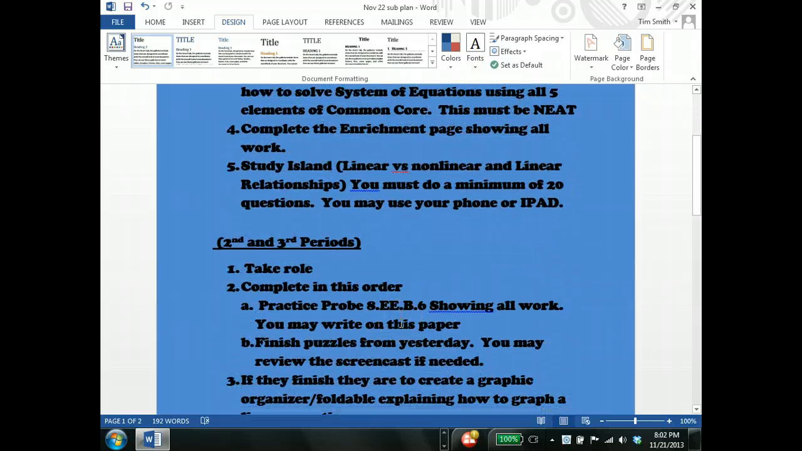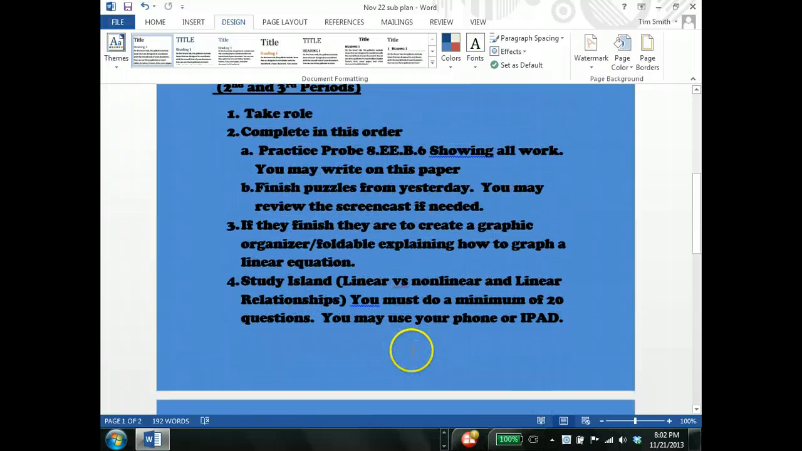Now, if you're in my second and third blocks, here's what your assignment's going to be. You're going to complete it in this order. The practice probe, it's 8.EE.B6. You can write on the paper, but also you have to show all of your work. This is independent. Which means, for the sub, I expect each person to work on this by themselves first, without any help. I do expect them to show all the work.